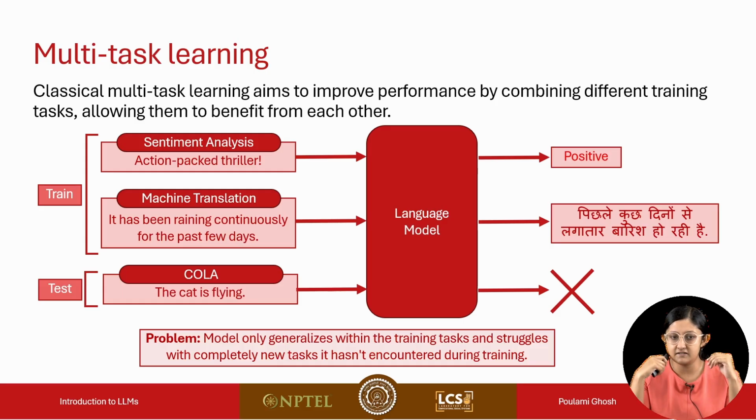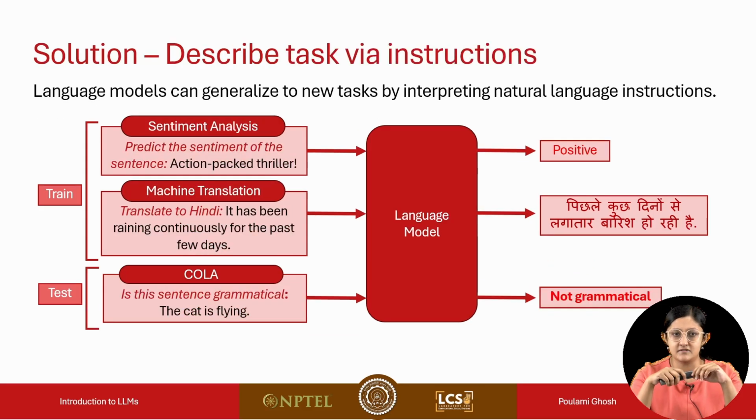Again, the takeaway from this slide is that using this approach, the model can only generalize within the training tasks, and when it encounters a new task during test time, during inference, it struggles with it as it was not encountered during training. So what can be a possible solution? Can we describe these tasks via instructions? Again, in this example, we can see that various NLP tasks can be expressed via natural language instructions.